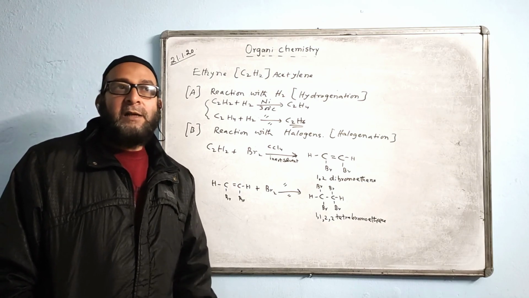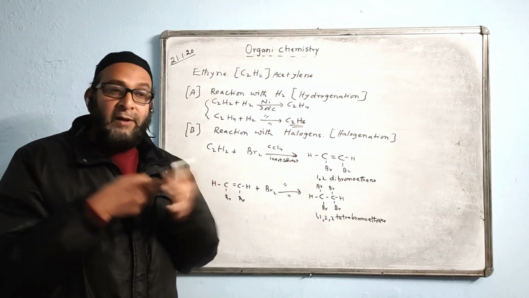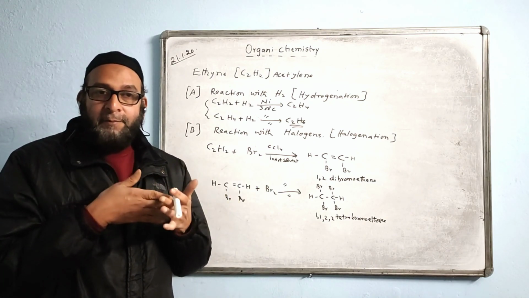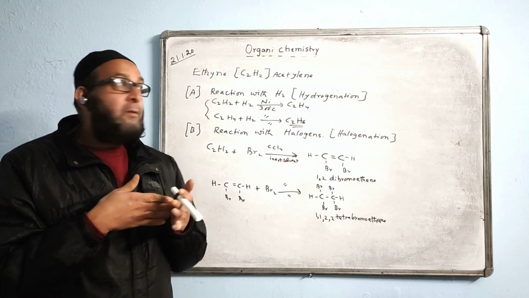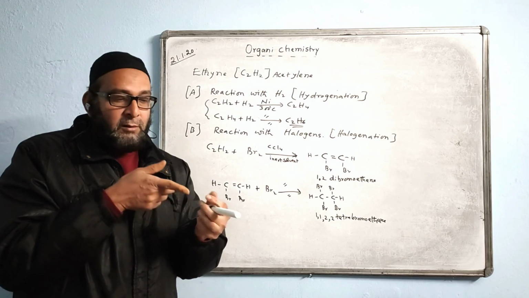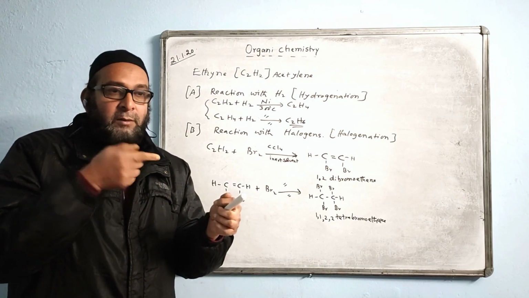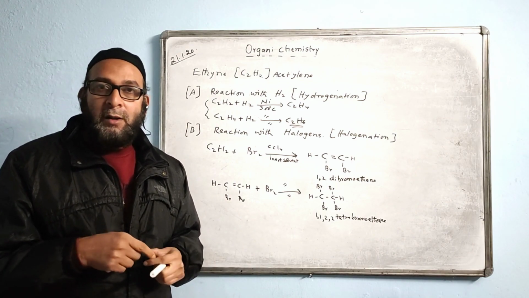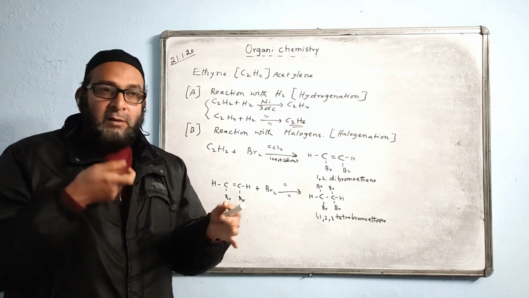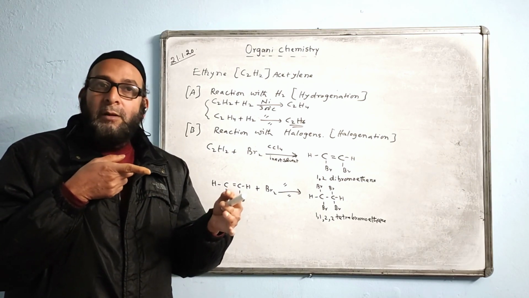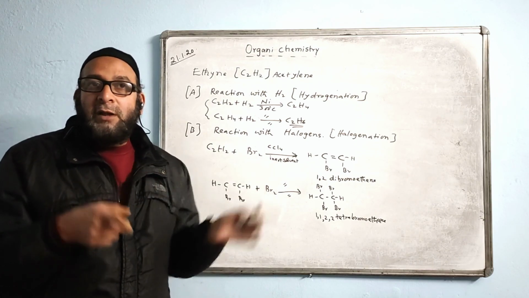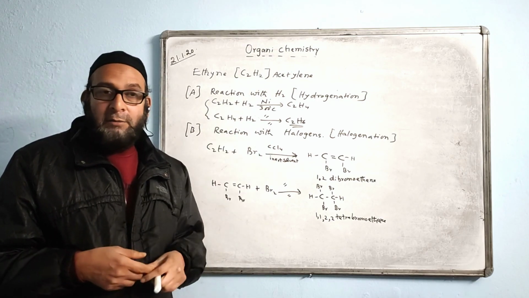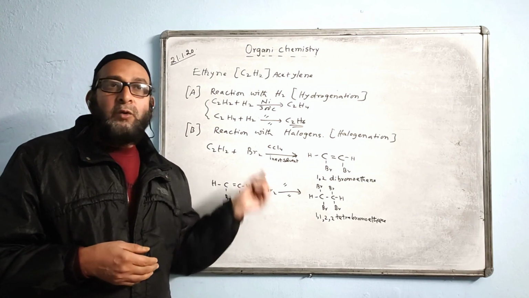This gas, acetylene gas, and ethene gas are also used for welding purposes. If you remember the thermite mixture I told you about, the thermite mixture is ignited with a high temperature flame, and that high temperature flame comes from acetylene. The kind of burner or torch they use is called an oxyacetylene torch. Welders use that, introducing the thermite mixture to this high temperature flame of acetylene and ethene. Okay, these are the uses of these gases.